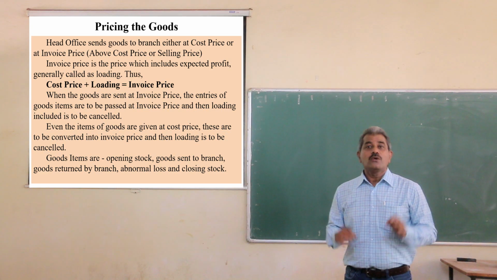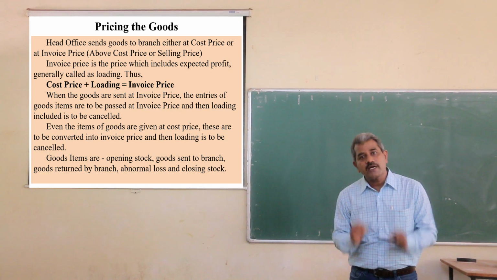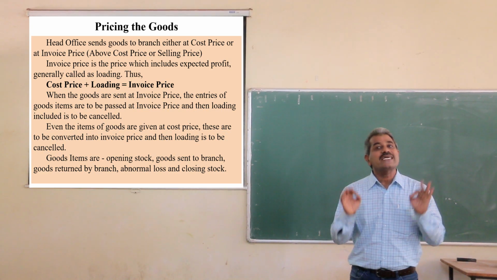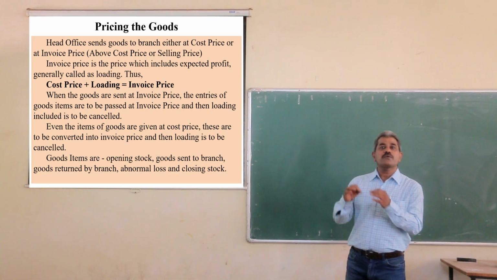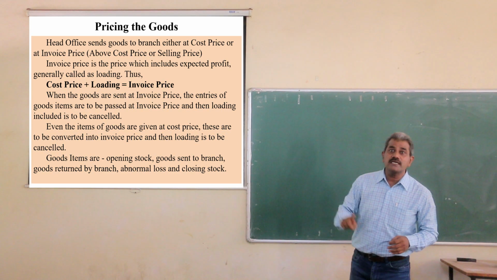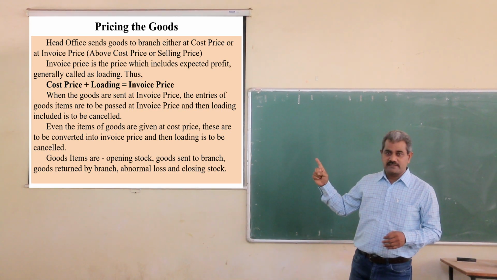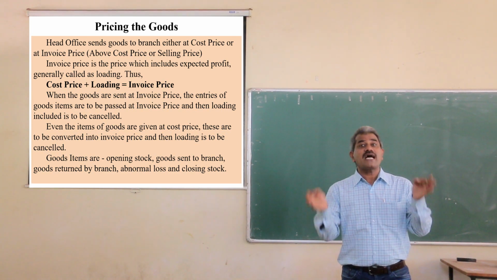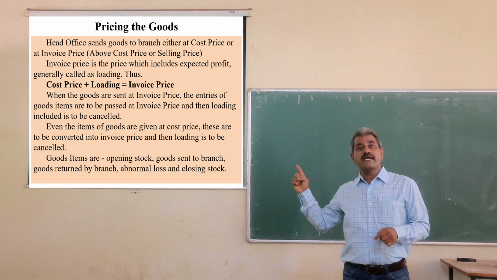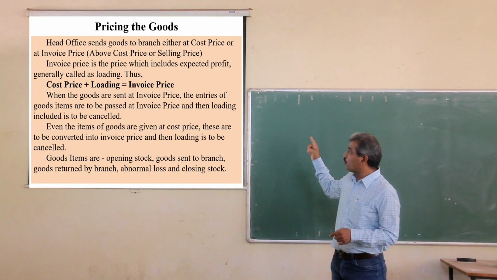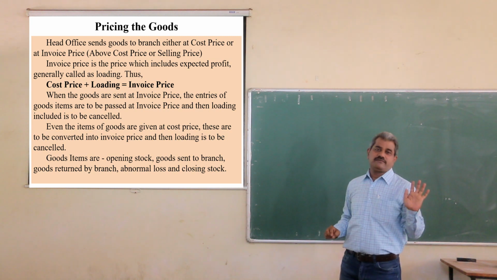I repeat, when the goods are sent by the head office to the branch at invoice price, all entries of goods items are to be passed with the invoice price. Even if the cost price is available, you do not have to use it, you have to pass the entries with invoice price only, and then loading should be cancelled.